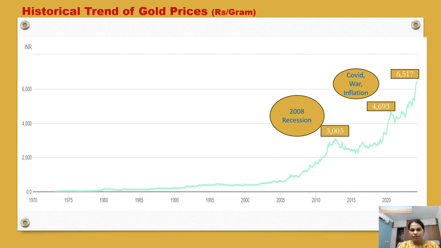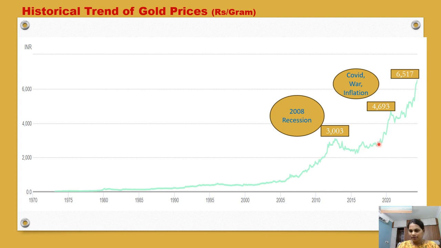I'm going to explain the historical trend of gold prices per gram of gold. In 1975, the price was somewhere around 25 rupees per gram. Thereafter, the prices were constant, and then increased at a very low pace. Then the time of recession came, somewhere from 2006-07 to 2012. During this period, interest rates were very low, near the bottom at 0.25%. So the price increased from 1,500 rupees per gram to 3,000 rupees per gram. Thereafter, it decreased or stayed somewhere constant.